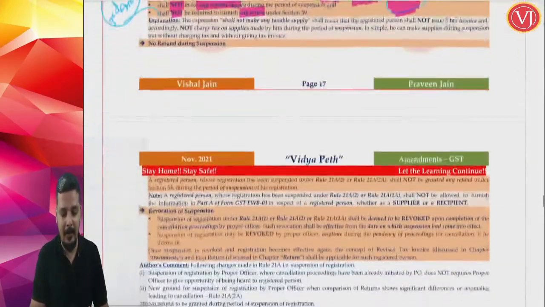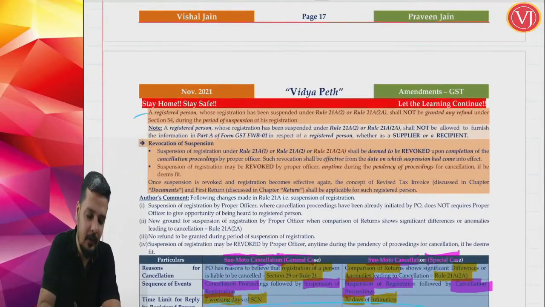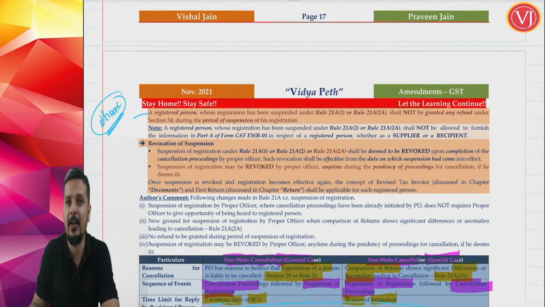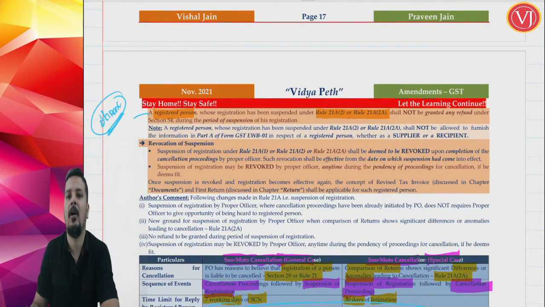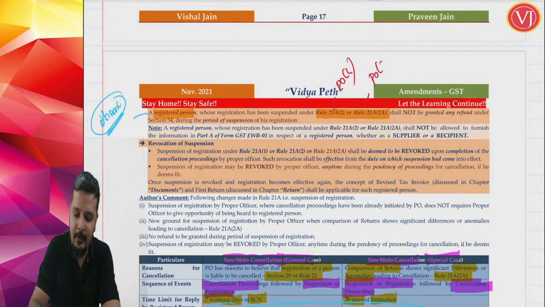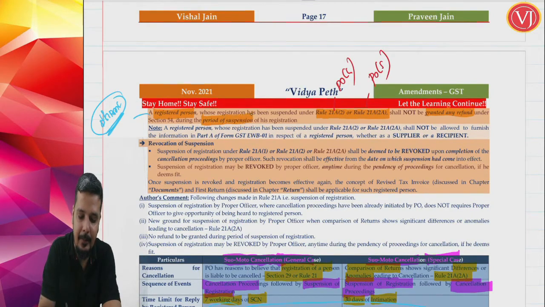Now another important point that they have added, the fourth amendment: if your registration is suspended, you will not be granted refund. A registered person whose registration has been suspended by the officer under 21A2 or 21A2A, both by the proper officer, one proper officer general, another proper officer special, shall not be granted any refund during the period of suspension.